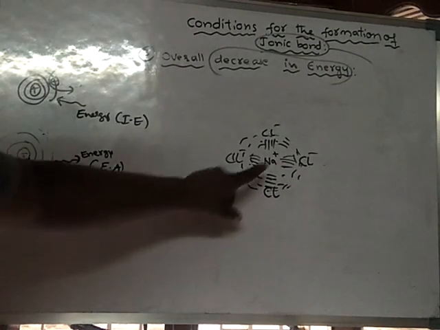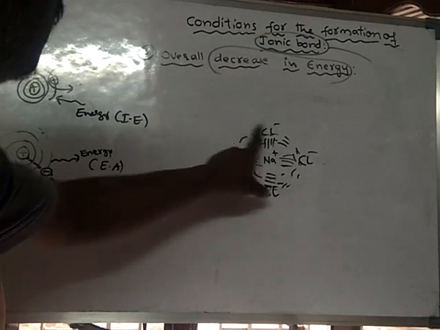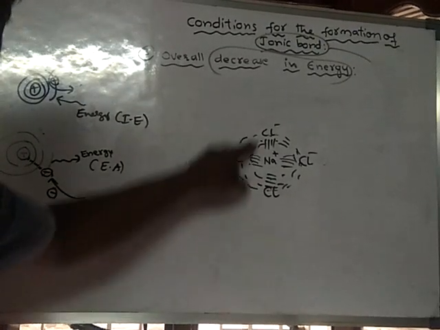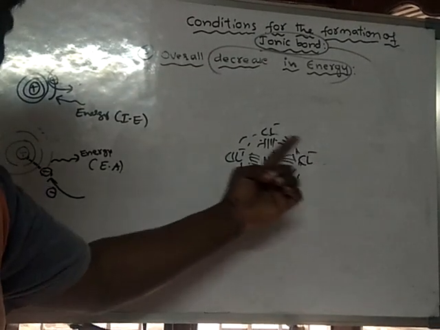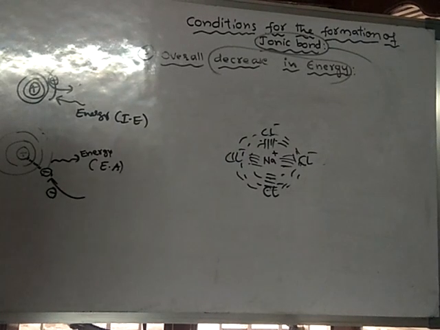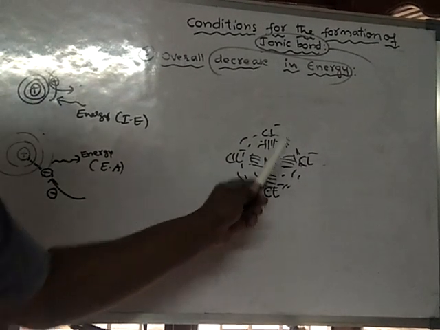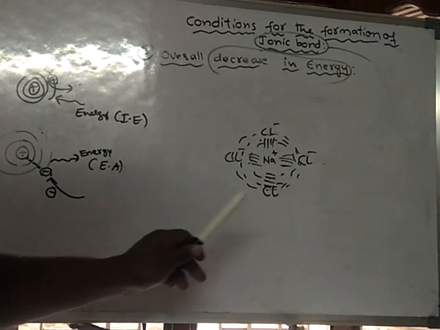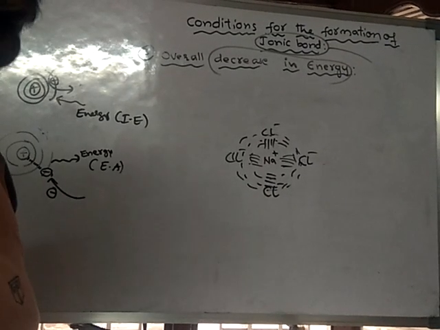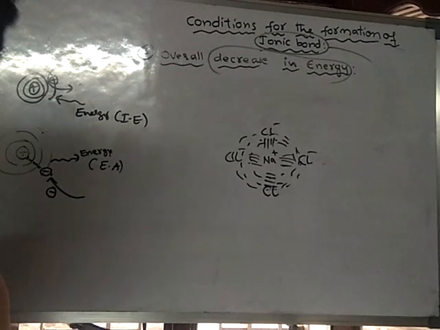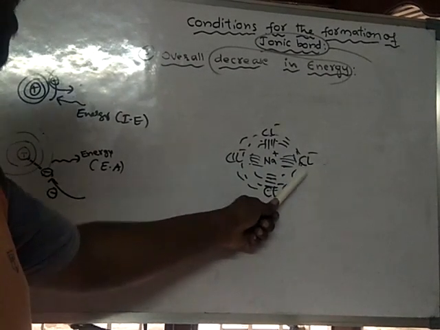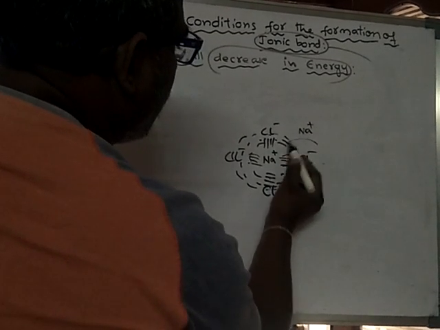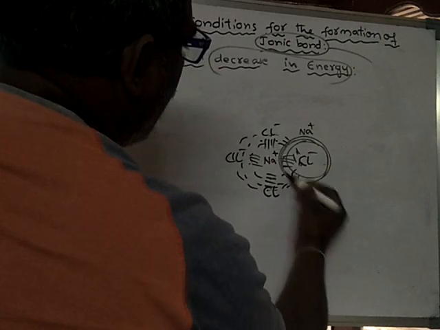So how many chloride ions are surrounded by a sodium ion? Six chloride ions. One from the left side, one from the right side, one from up, one from down, one from front, and another one from the back side. Like this, every sodium is surrounded by 6 chloride ions. In this way, a packing of ions takes place. Every sodium ion is surrounded by chloride ions, and every chloride ion is surrounded by sodium ions, because even the chloride ion will show its electric field.